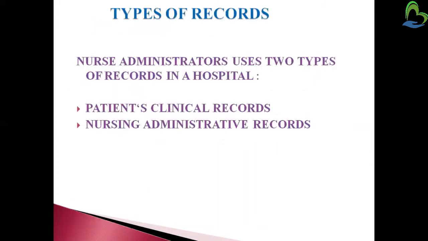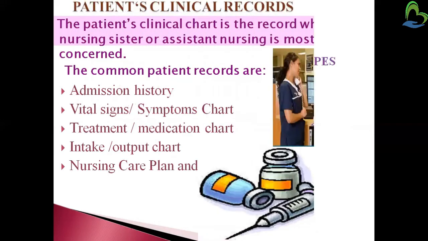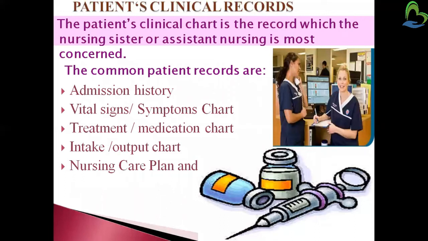Types of records: there are two types, the patient's clinical record and the administrative record. Clinical records are mainly based on nursing systems, and nurses are most concerned with these clinical records. The common patient records are administrative histories. According to that, vital signs you have noticed, symptom charting, treatment charting, medication charting, input output charting (IO charting), the nursing care plans and the evaluation charting are considered the patient's clinical record, what you are going to observe and follow in that particular patient after administering the care.